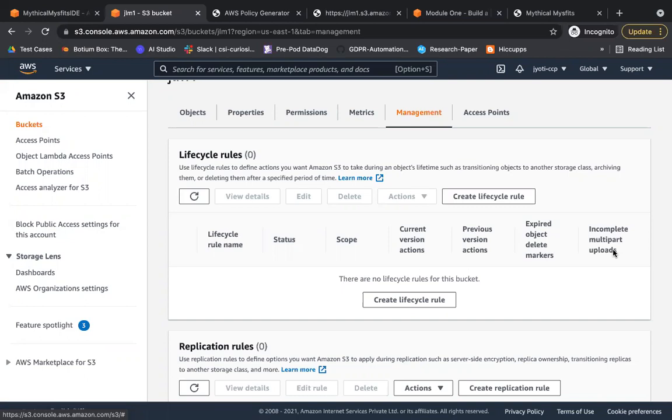But in the case of S3, you store your data completely. So you're storing an object. There's this option of multi-part upload. What is that? Suppose you've got a 50 GB object. Uploading 50 GB can take a lot of time. So with multi-part upload, you divide that 50 GB.